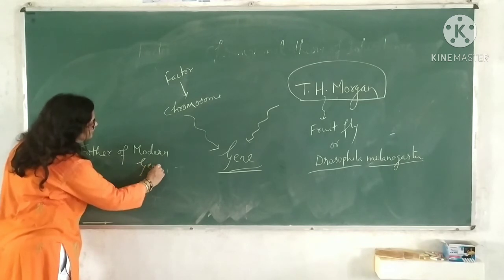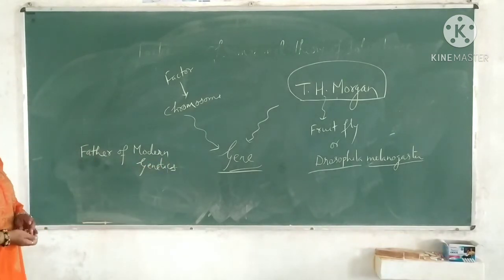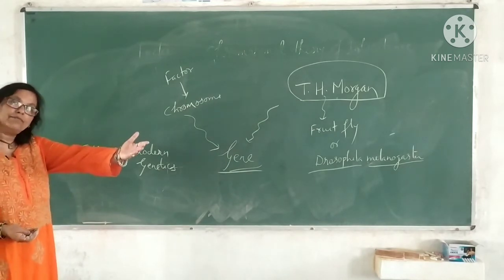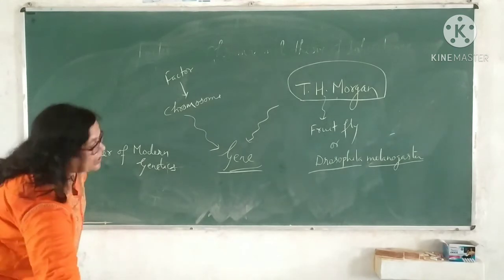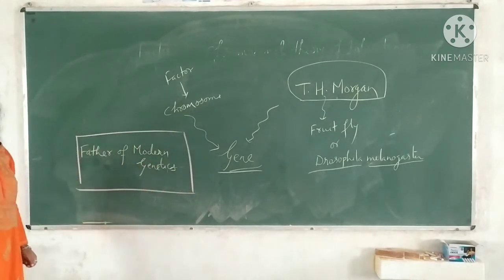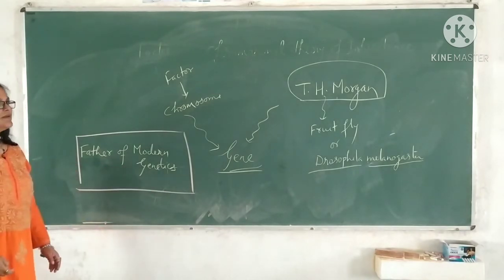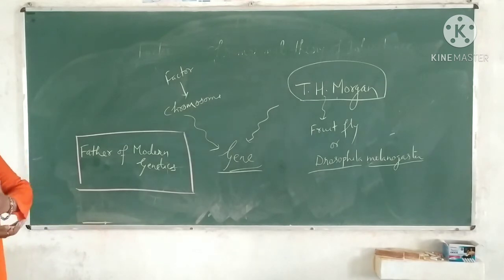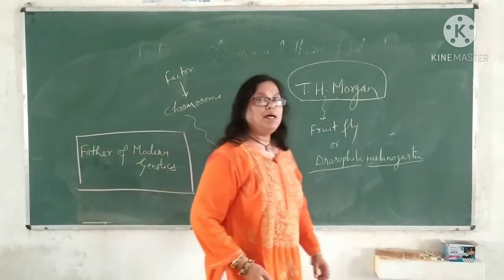Gregor John Mendel was the pioneer. He coined the term factor, and he was regarded as the father of genetics. But Thomas Hunt Morgan was awarded as father of modern genetics. And a number of interactions of genes were found. He conducted many experiments on the fruit fly Drosophila melanogaster.